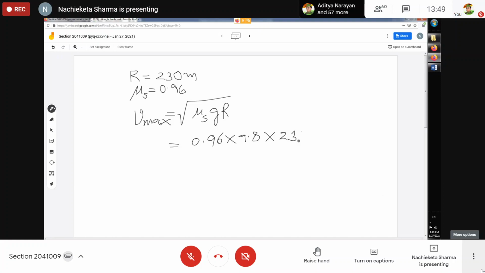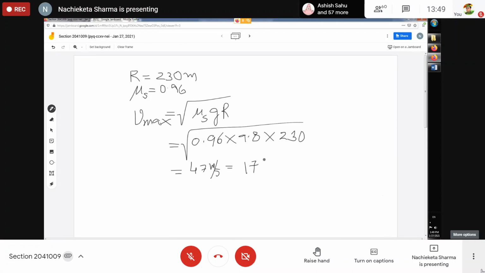I am not using the unit; finally, I will write meter per second. Okay. And if I do the calculations, I will get 47 meter per second, which is equivalent to, because we are familiar with kilometer per hour, 170 kilometer per hour.